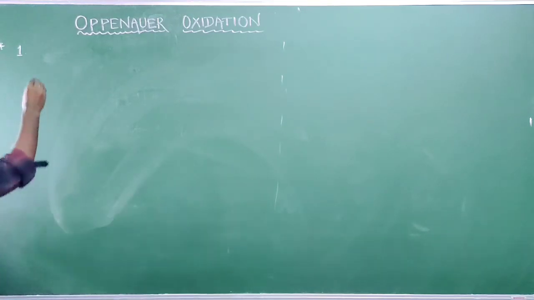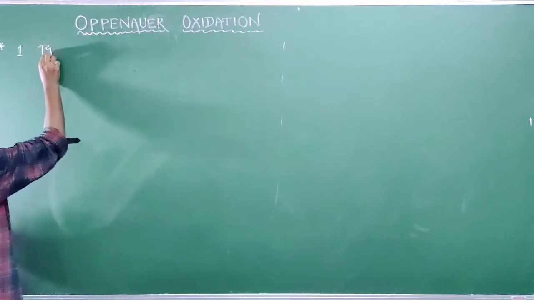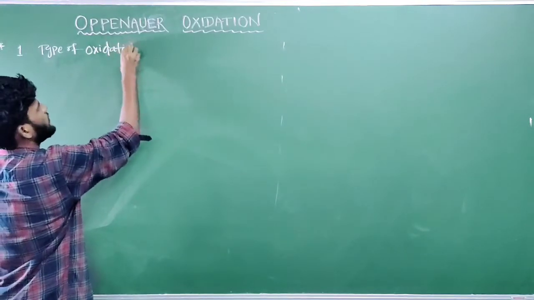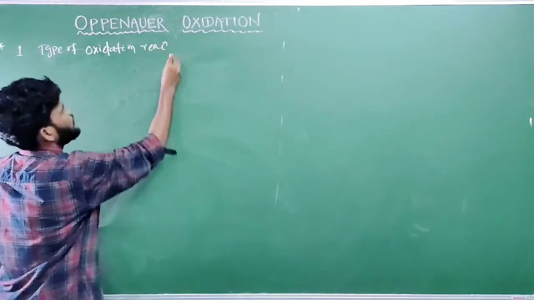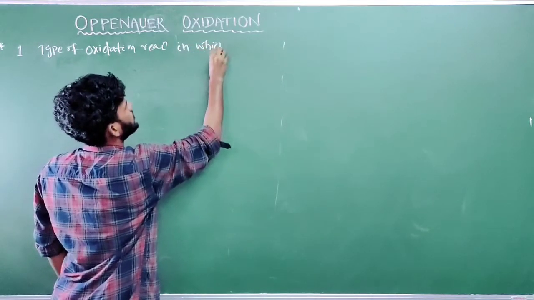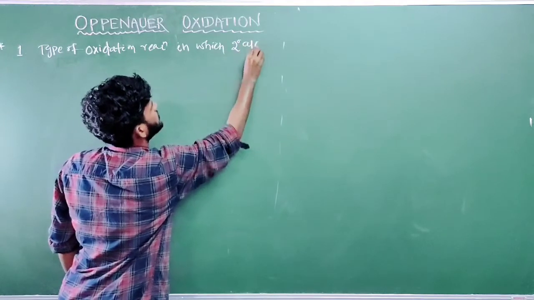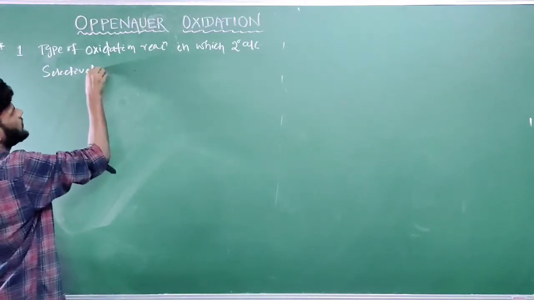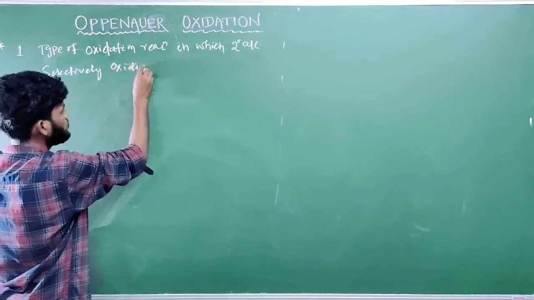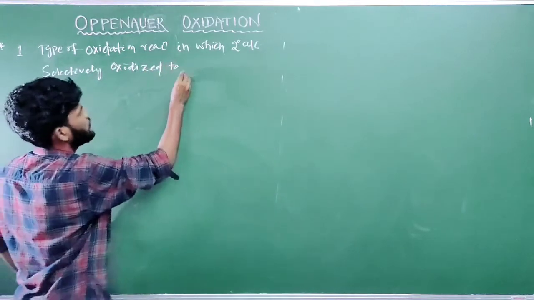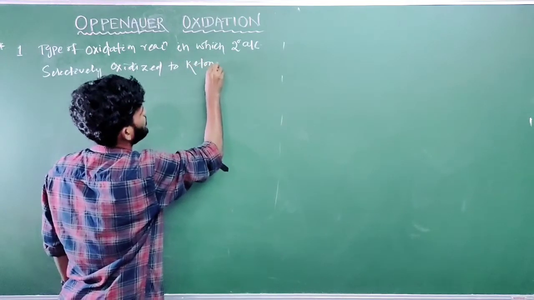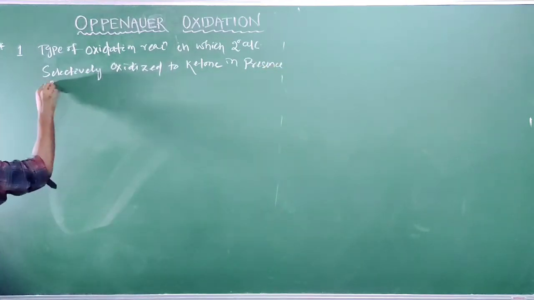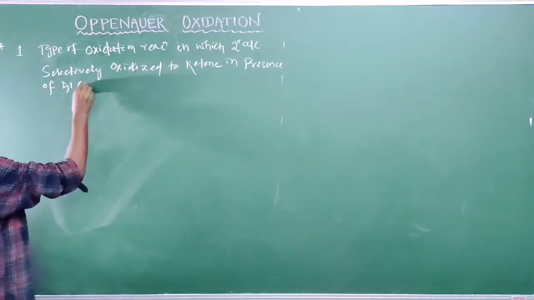Okay, so write with me: a type of oxidation reaction in which a secondary alcohol, or 2-degree alcohol, is selectively oxidized to a ketone in the presence of aluminum triisopropoxide.